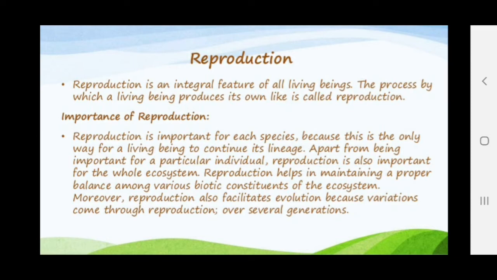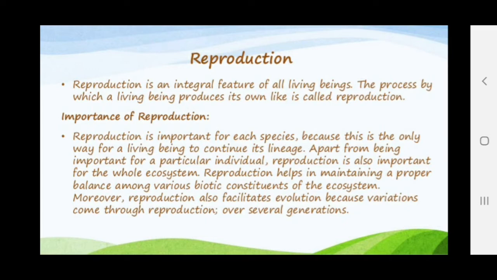What will happen if reproduction does not happen? Any species which does not reproduce will stop its generation. It will not produce the next generation and that species will get extinguished, or we can say removed from the earth. So to avoid this, all living organisms reproduce.